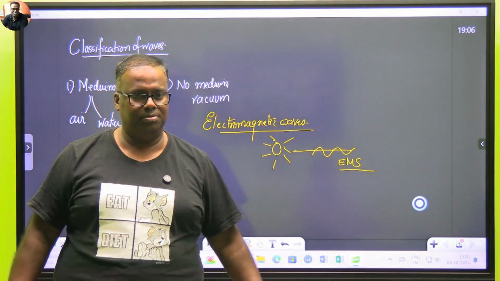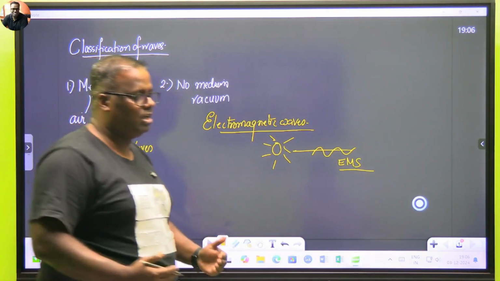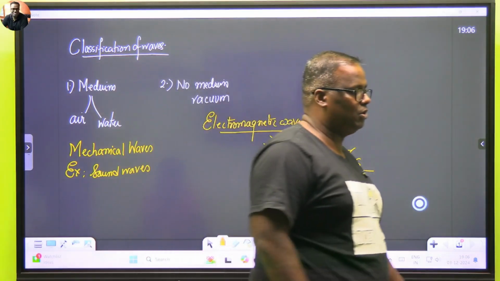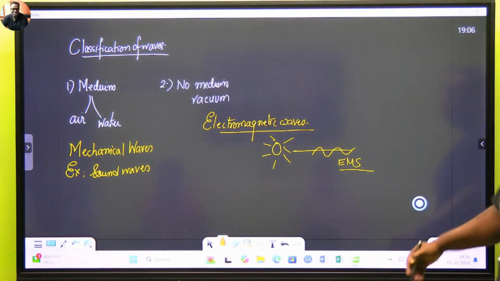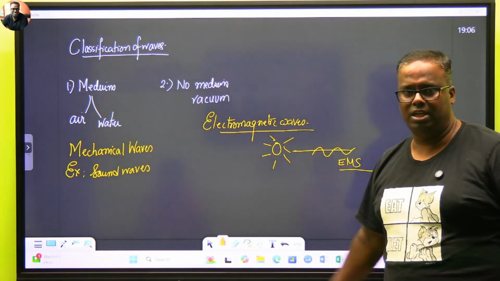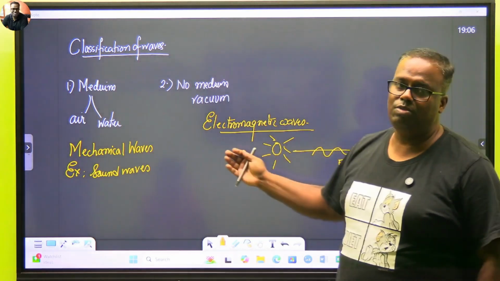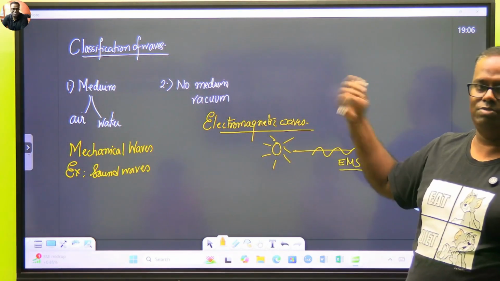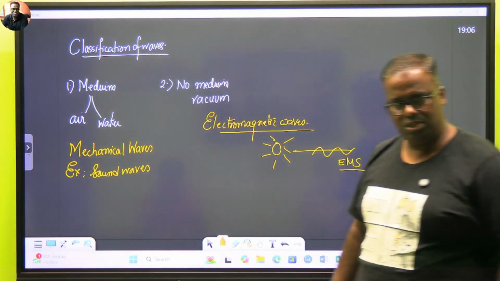Is this clear? Our chapter initially will be talking more about mechanical waves, because after this we will be studying things like light as well as sound. So we'll be talking initially more with mechanical waves. We have an entire chapter on electromagnetic waves, so I'll not discuss much right now. I've given you a fair bit of idea what electromagnetic waves are in the last class, and even in the heat class we have spoken about it. Is this much clear? Okay.